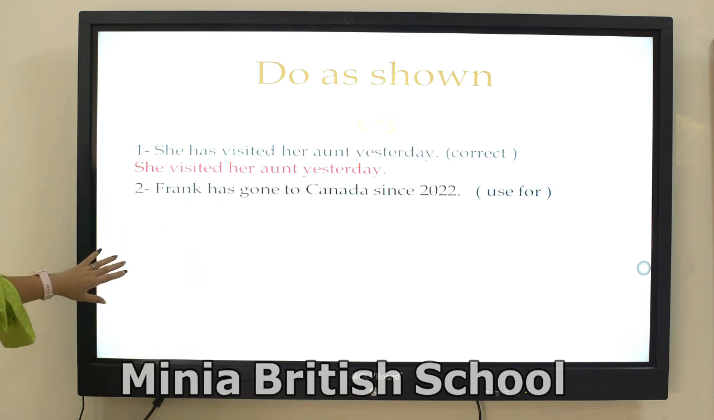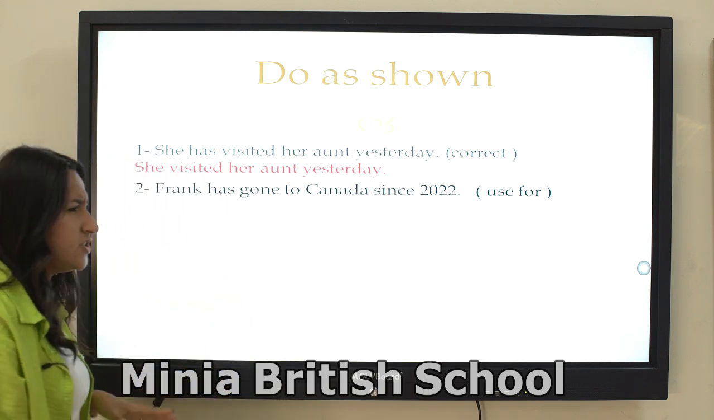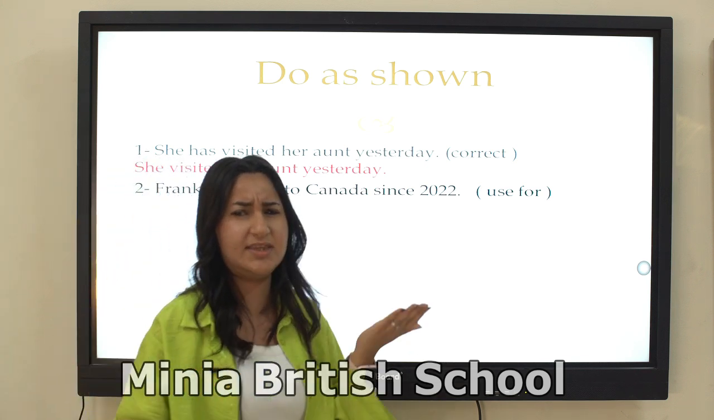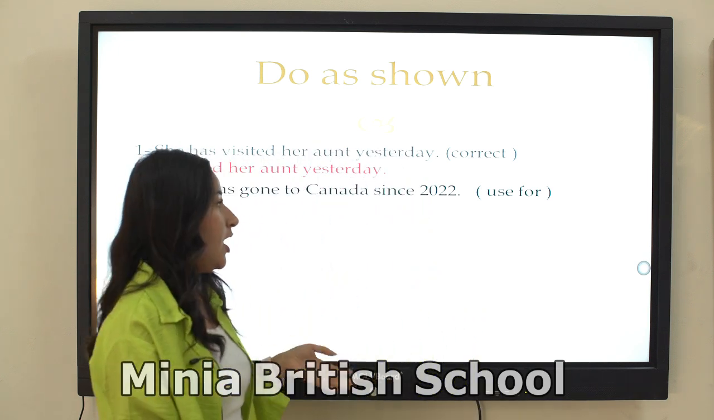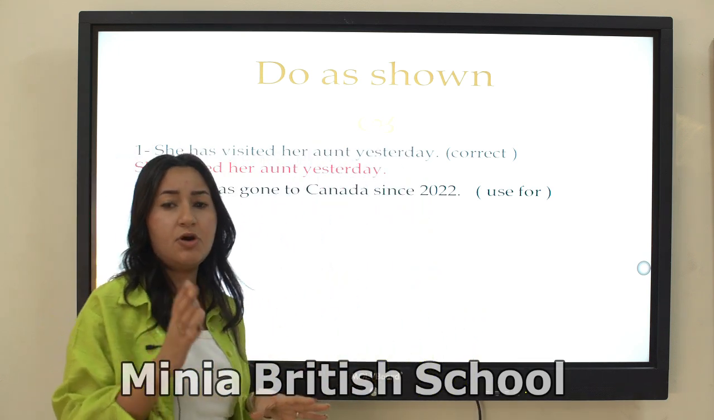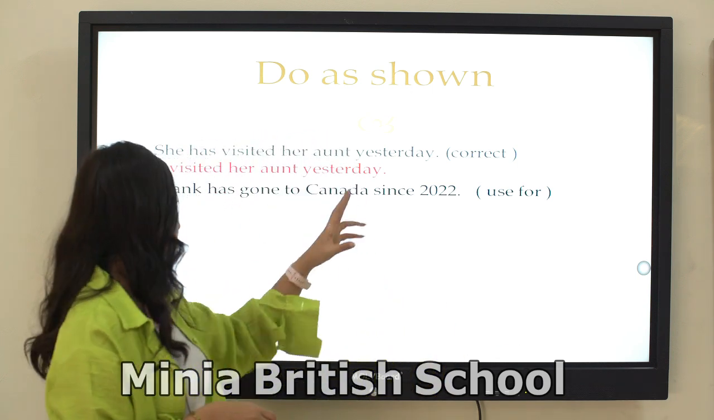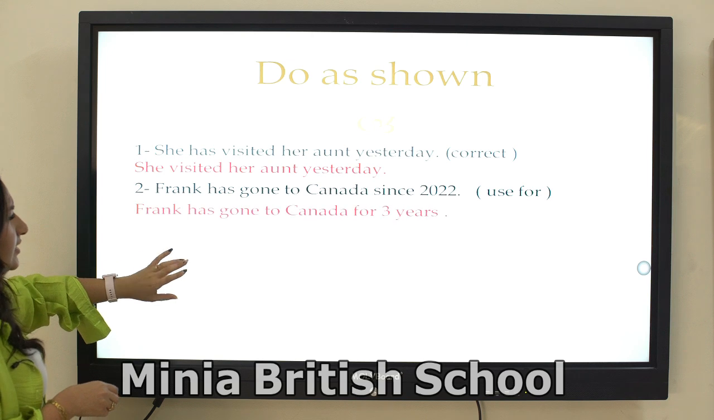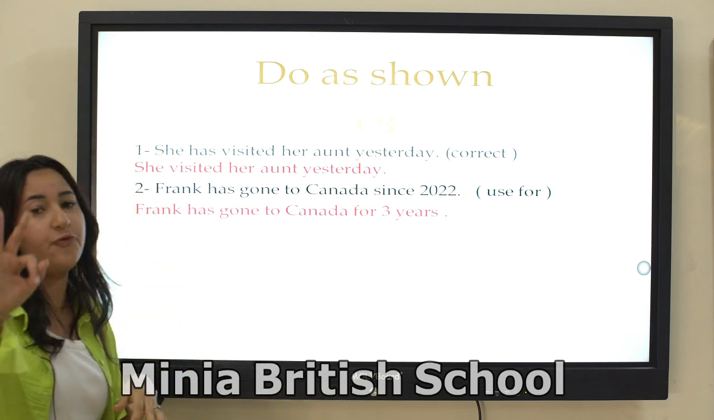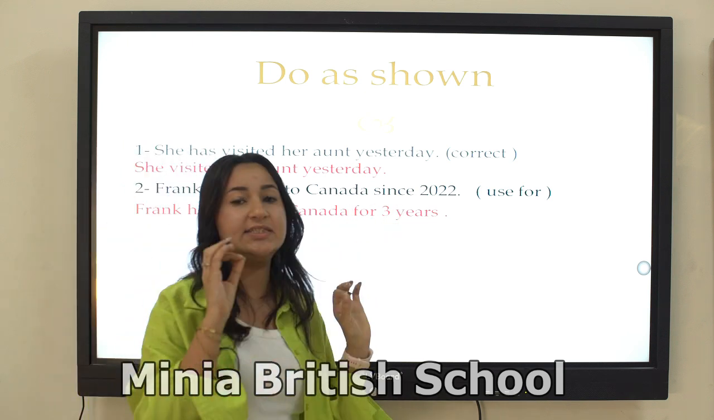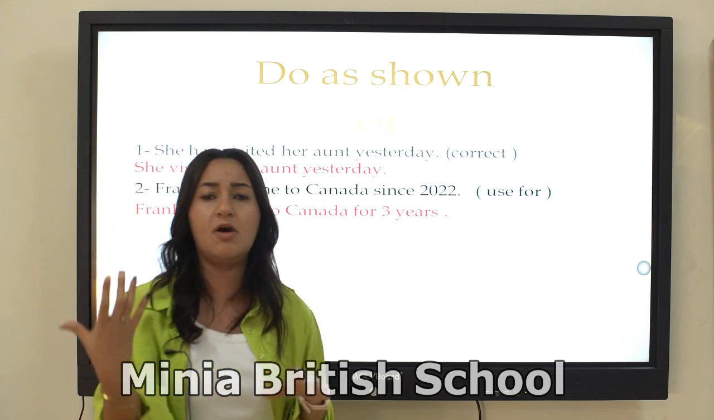Number 2, Frank has gone to Canada since 2022. Use for. Okay, so what is the difference between since and for? We use since when we talk about the start of a time period, but for is a specific length of time. So Frank has gone to Canada since 2022. Frank has gone to Canada for 3 years. 3 years is a specific time, but since 2022 is the start of a time period.